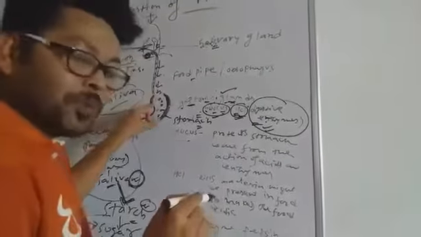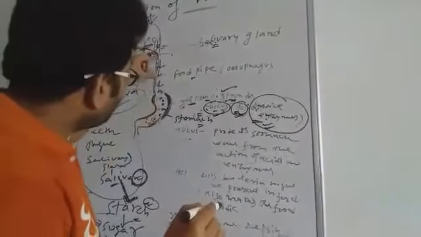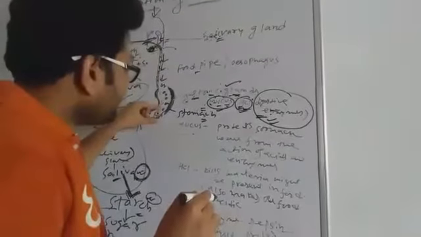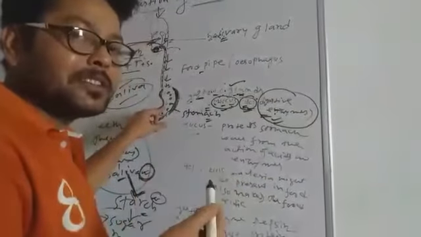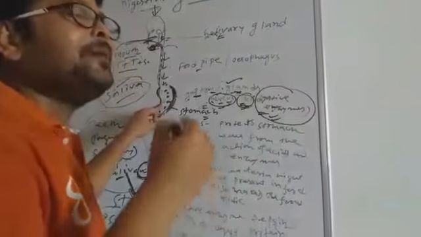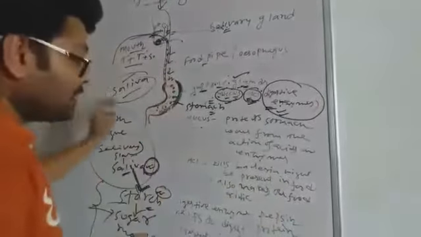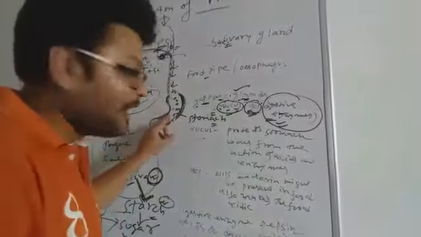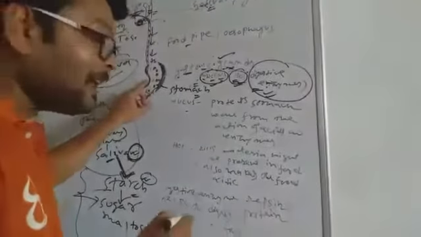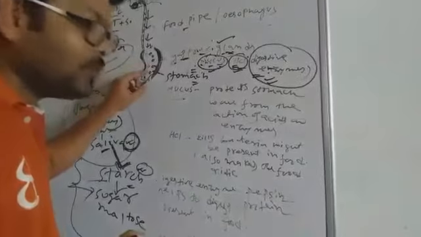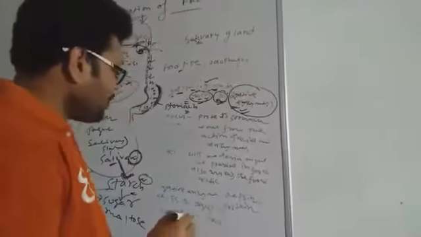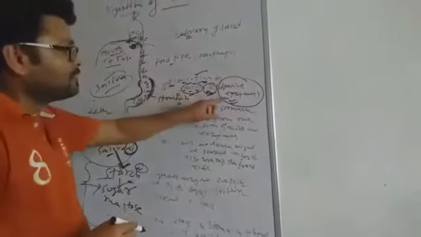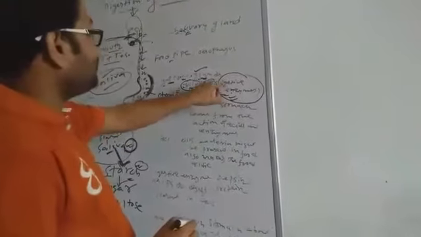When we eat food, or when the food enters the stomach, there may be a chance that some bacteria are present. So hydrochloric acid kills the bacteria, and it also makes the food acidic. Next, digestive enzymes are also secreted through the gastric glands.